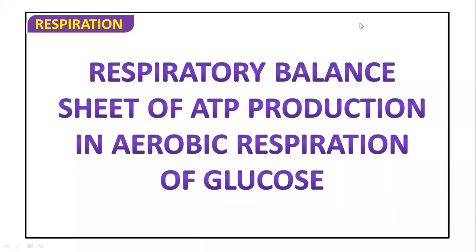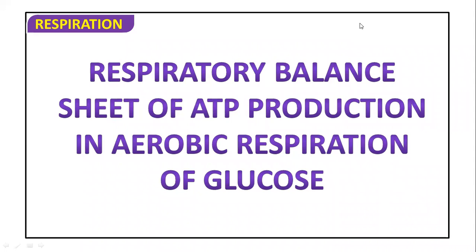Dear students, we are in continuation of the chapter respiration in plants, and in that we have already talked about the different important topics of this chapter: glycolysis, then link reaction, Krebs cycle, and electron transport chain, which all become a part of aerobic respiration. Now, we have discussed the ATP calculation separately as well. Now we have to talk about the respiratory balance sheet of ATP production in aerobic respiration of glucose.